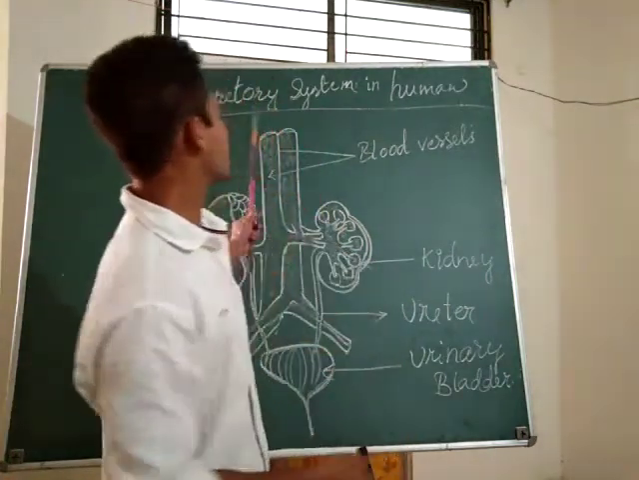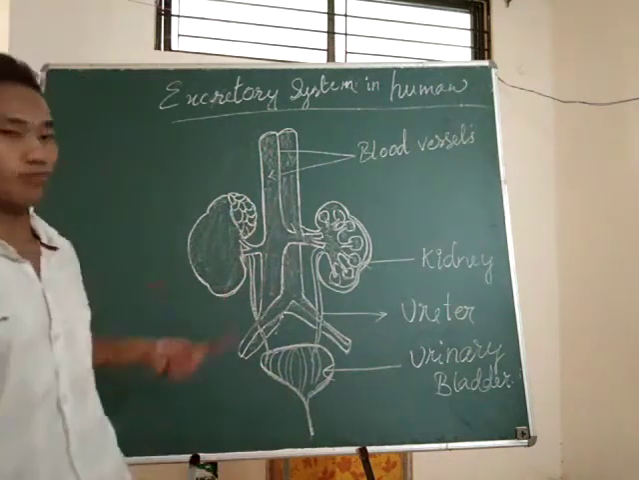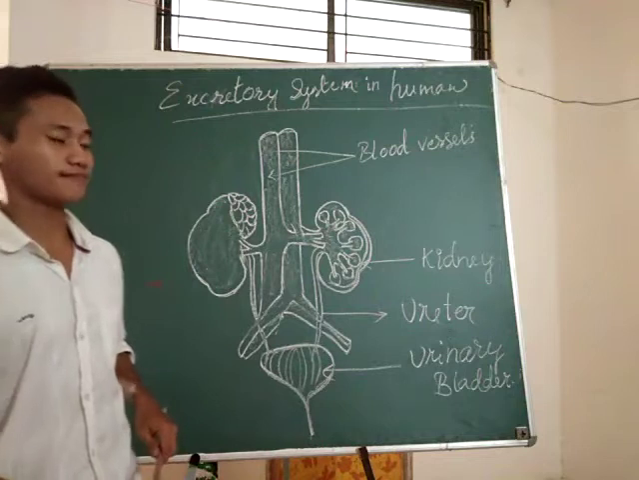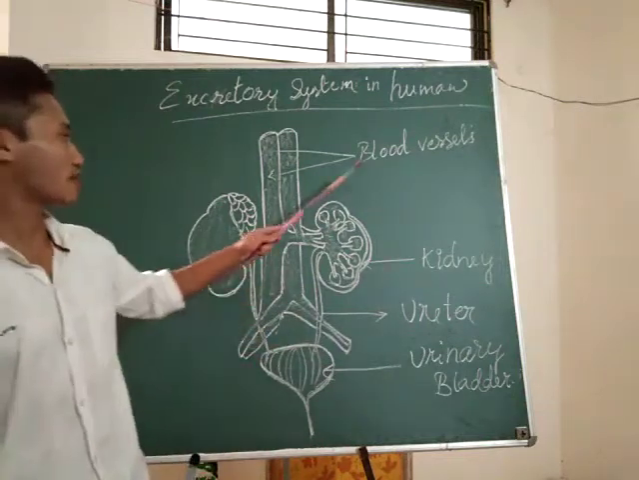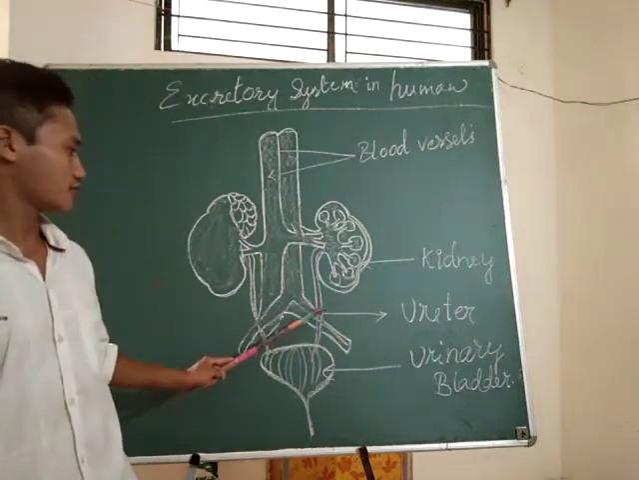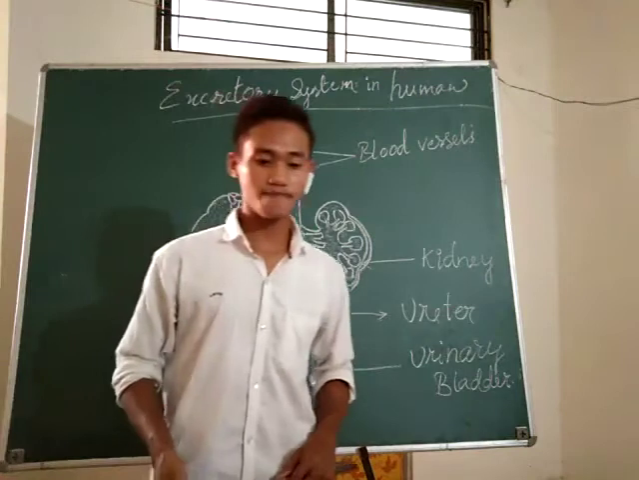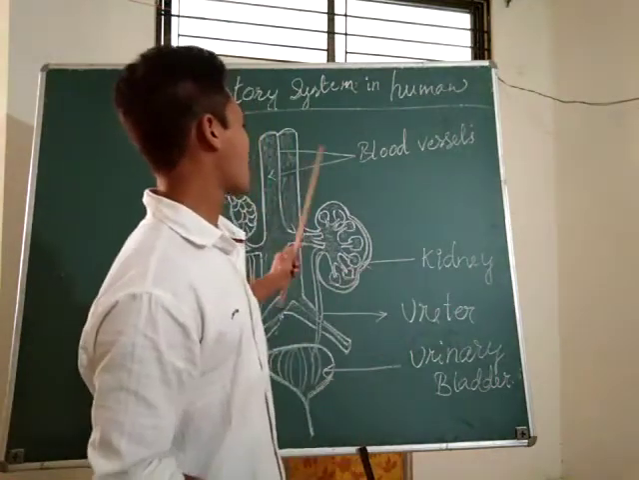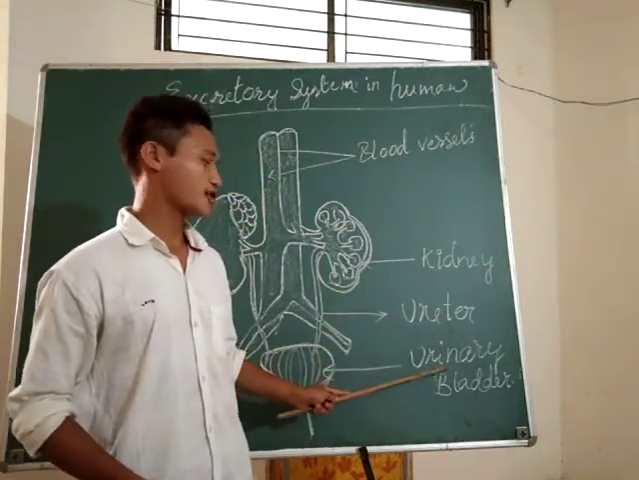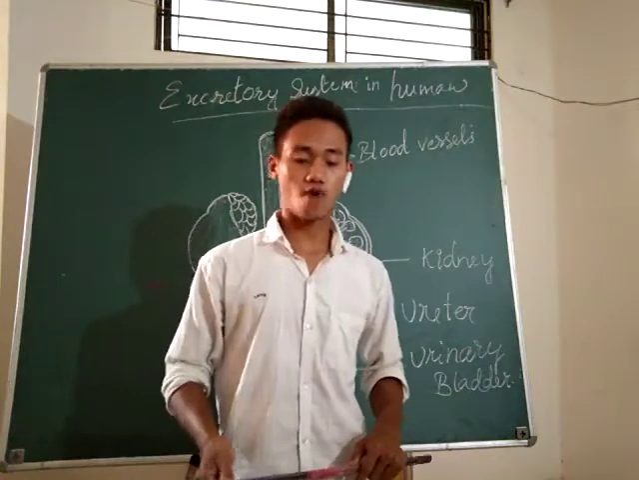A diagram of the excretory system in humans is given on this board. Our excretory system consists of blood vessels, kidney, ureter, and urinary bladder. We will be discussing these in detail one by one.